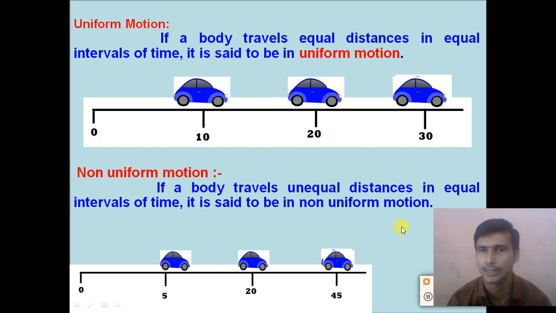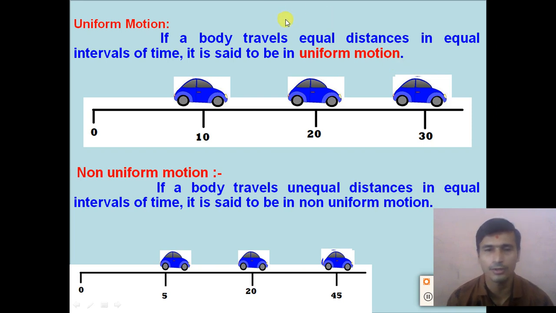So write the difference between a uniform motion and non-uniform motion. First point is the definition, right? If a body travels an equal distance in an equal interval of time, it is said to be a uniform motion. What example can we take of uniform motion? Earth rotating about the Sun. The motion of the earth is a uniform motion, right? It travels equal distance in an equal interval of time. So this type of motion is known as uniform motion, right?